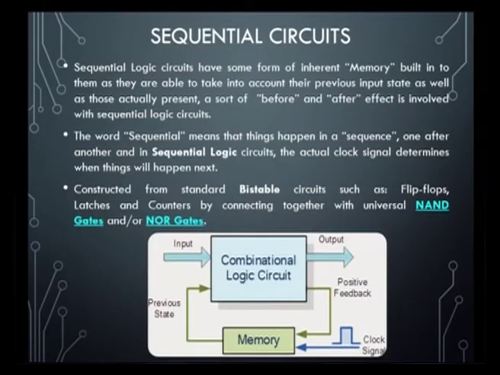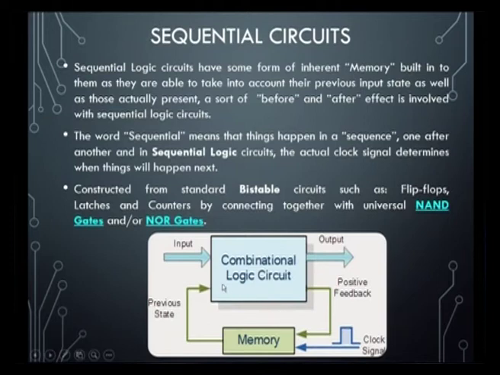A sequential circuit is a logic circuit that has some form of inherent memory built in, and it is able to take into account its previous input state as well as those actually present. A sort of before and after effect is involved with a sequential circuit. From the figure we can observe that in the sequential circuit we used a combinational logic block, and along with this we also used a memory block. This is going to play an important role.